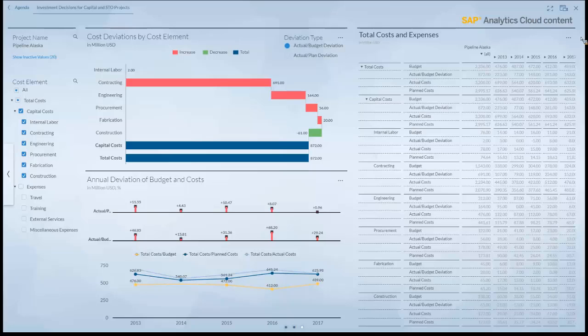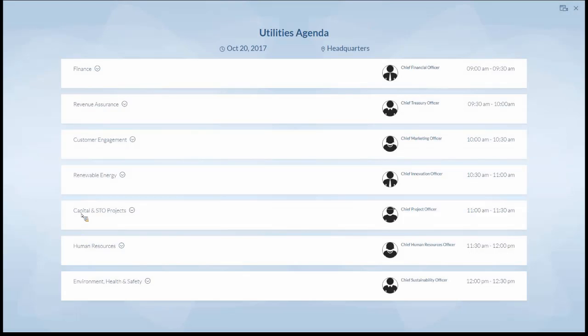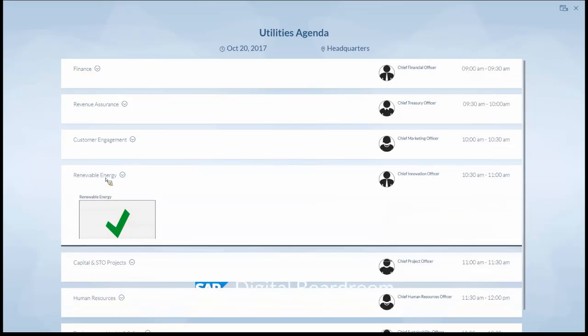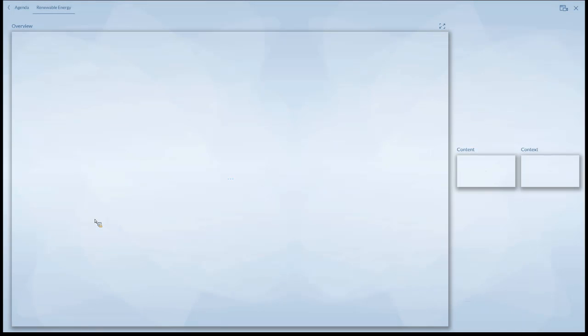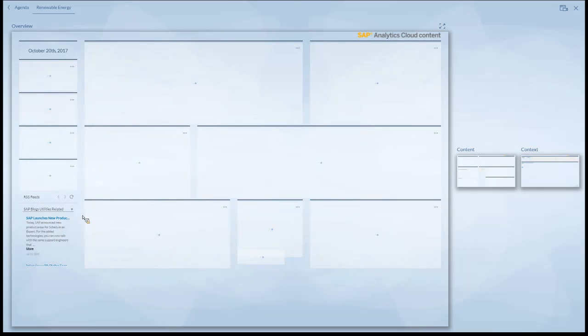Yeah, with that, I want to close the oil and gas demonstration. So again here, a broader agenda because we cover general topics, finance and human resource again, but also then special topics. And here, special to the utilities area is currently the renewable energy topic. So let's step into that here. And we will now see again the overview page.